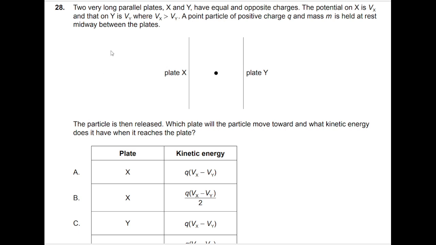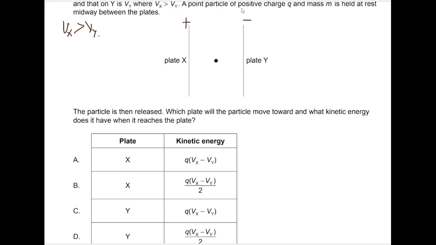Question number 28. We have two very long parallel plates x and y with equal and opposite charges. The potentials on each plate are Vx and Vy, where Vx is more than Vy. That means if the potential on x is more, this plate becomes positive and this plate is negative. A point particle of positive charge q and mass m is just midway between the two plates, and it is held at rest. The particle is then released. Which plate will the particle move towards?